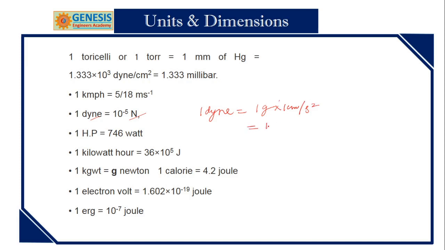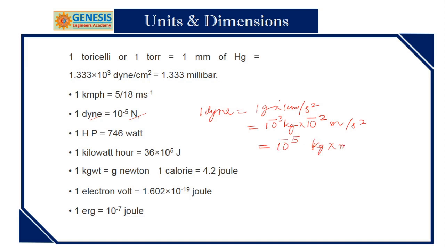This is 10 to the power of minus 2 meters per second square. This is equal to 10 to the power of minus 5 kg meter per second square. This is nothing but Newton.